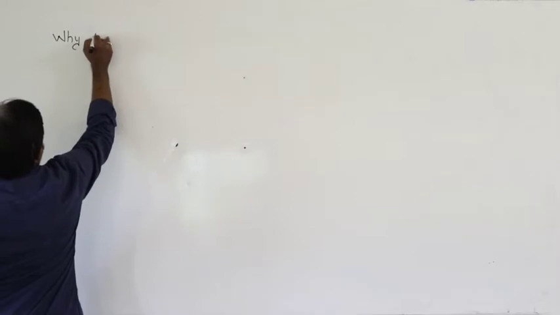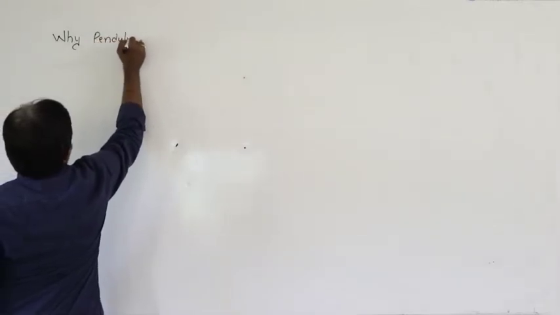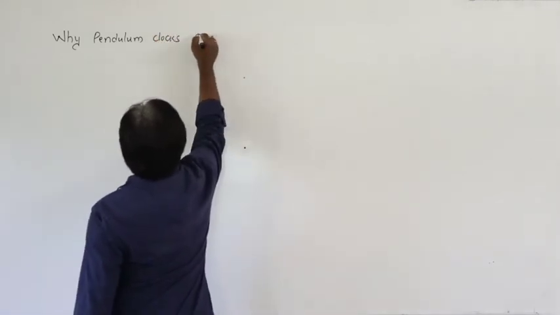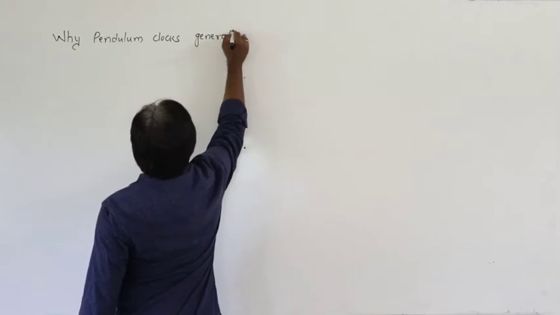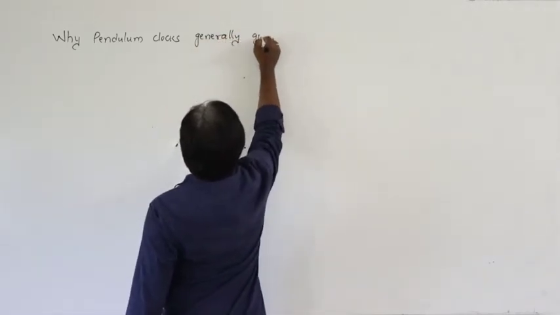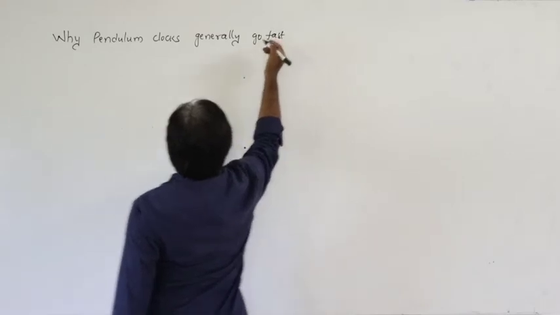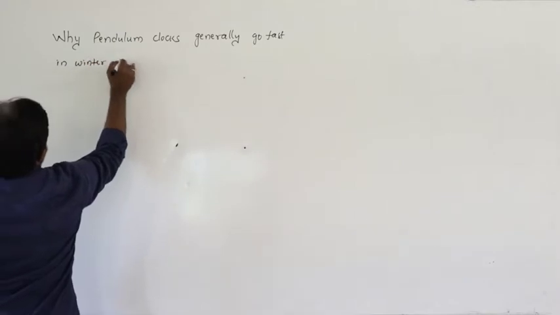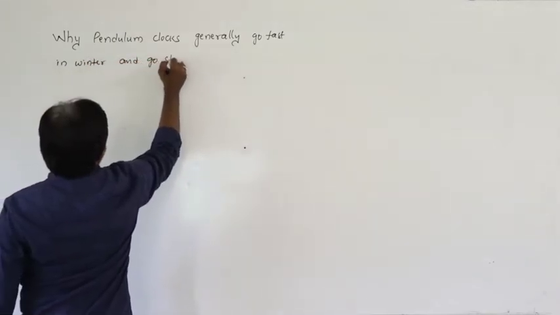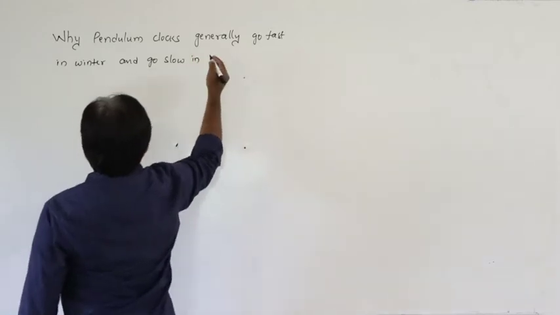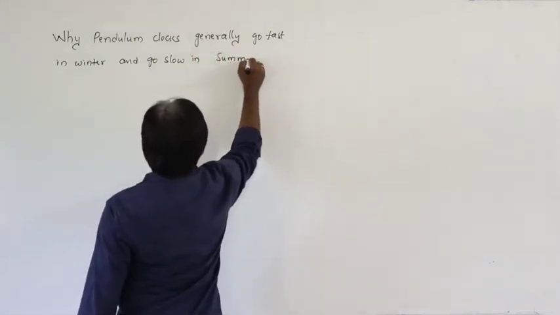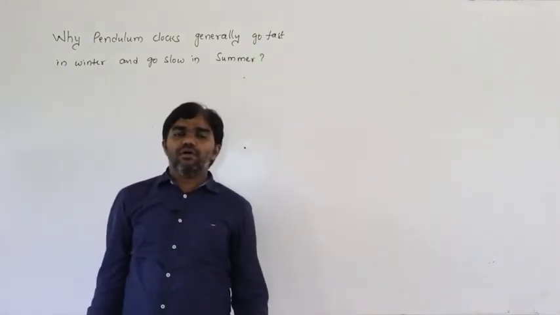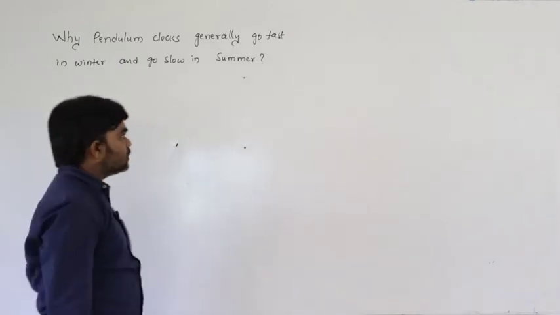Why pendulum clocks generally go fast in winter and go slow in summer, and what is the change, how much fast, how much slow they go? That we have to calculate.